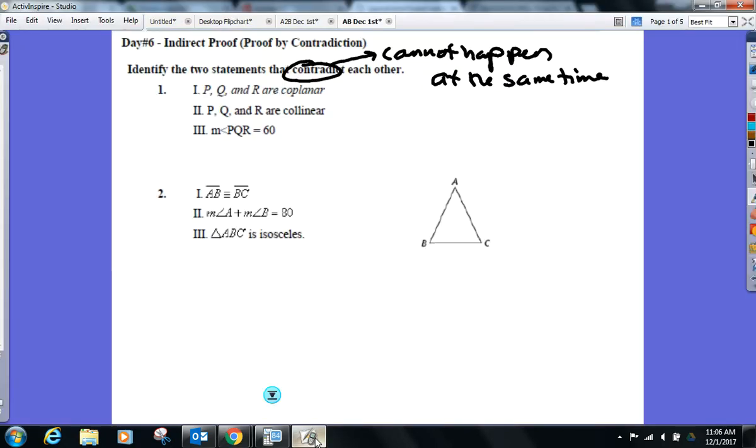Does any group want to share what they think cannot happen at the same time? Pretty confident in your answer, or no? Yep. Correct. 2 and 3 cannot happen at the same time.